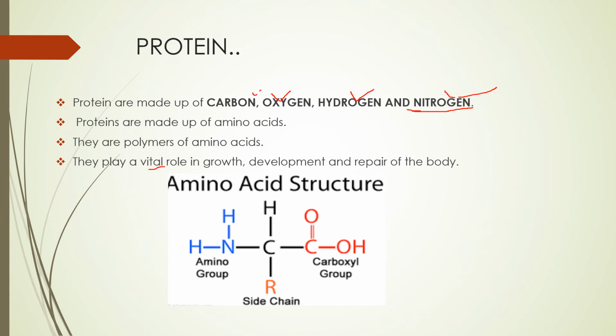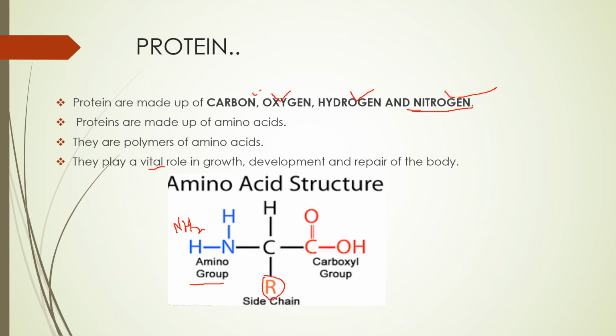Okay, now you see the structure of amino acid. The amino acid structure is, first is the amino group, that is NH2. Amino means NH2 group. In the center there is one carbon. To this carbon is attached one hydrogen, one carboxyl group, meaning COOH group, and one amino group, meaning NH2 group. Okay, and there is one R group. R group means side chain.